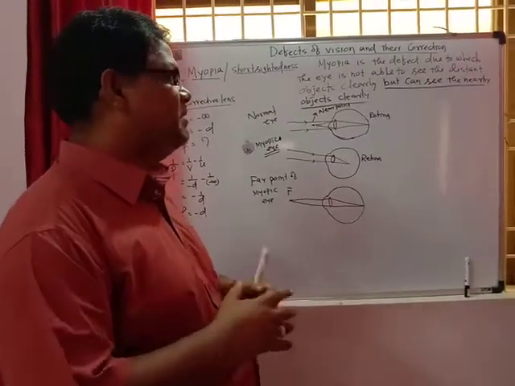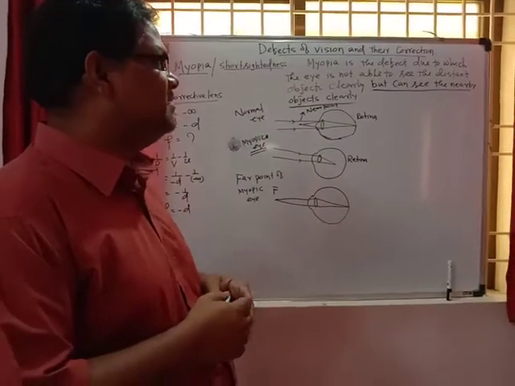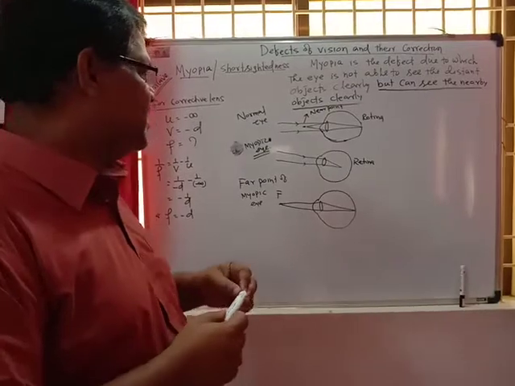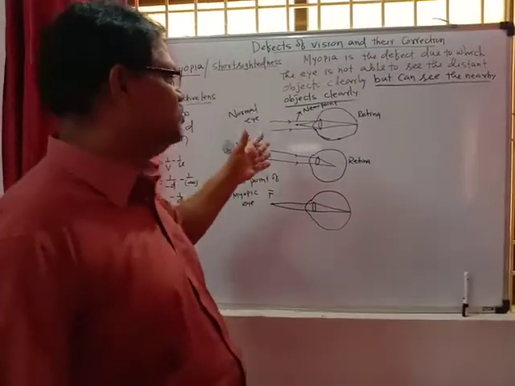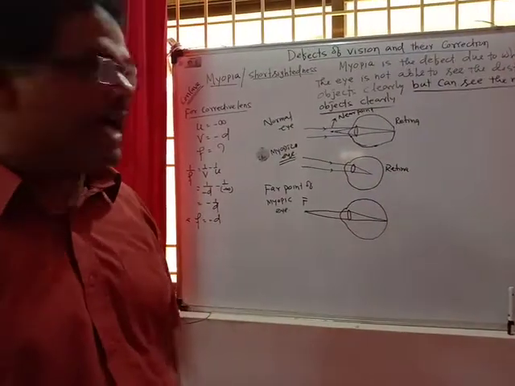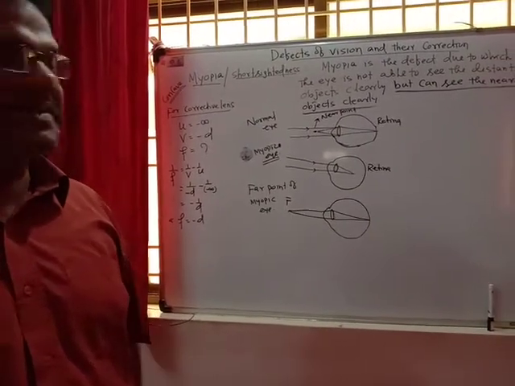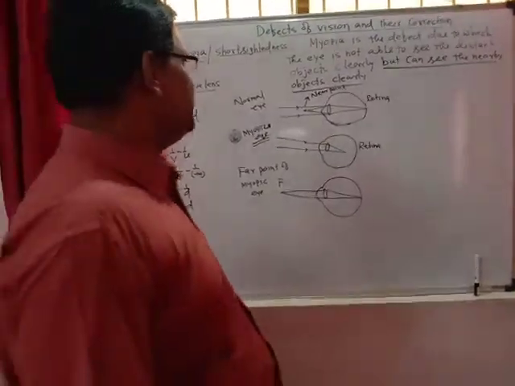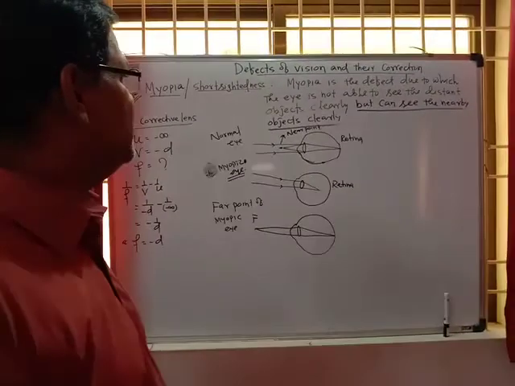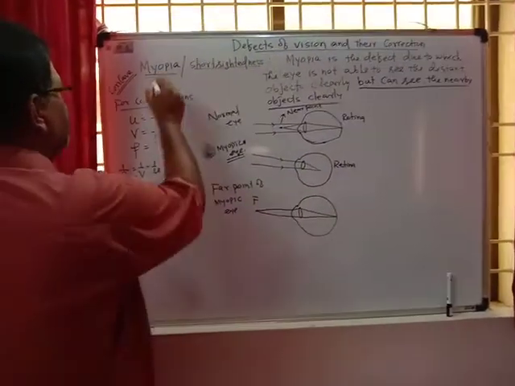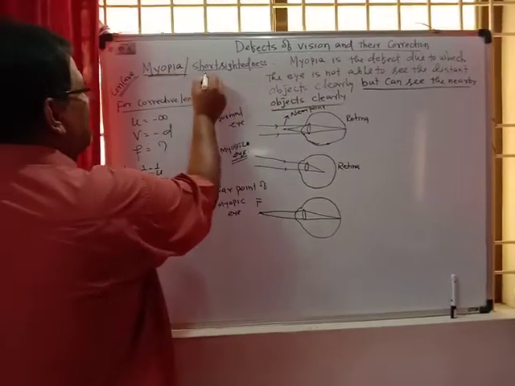You know that an abnormality of the eye is called a defect of the eye. The rays passing through the eye lens should strike on the retina, otherwise it is declared a defect of the eye. So first, we have to discuss myopia. What is myopia?